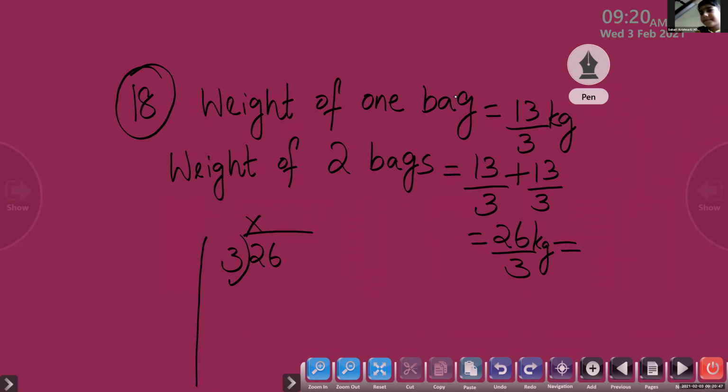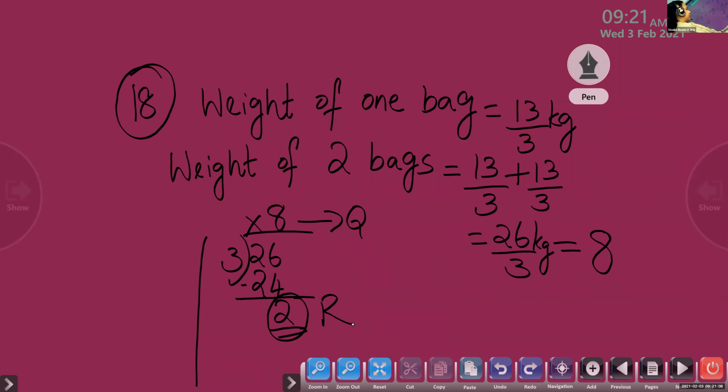Ma'am, 8. Yes, 8. 8 threes are 24. What's the remainder? 6 minus 4, 2. So 8 and 2 by 3. Very good. So children, this is the quotient. You will write the quotient as the whole number 8, the remainder is the numerator 2, and write the same denominator 3. 8 and 2 by 3. So the answer is 8 and 2 by 3 kg. Okay, correct answer.